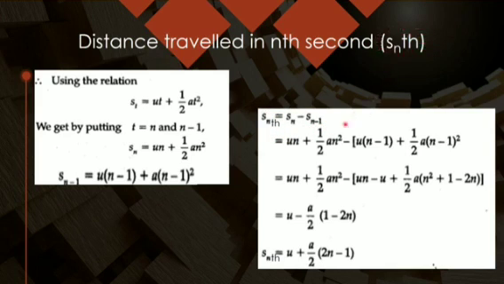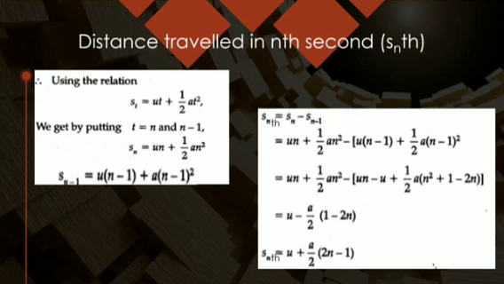So you can subtract these two, simply taking the values of S_n and S_(n-1), and if you work it out, we come to the answer: S_nth equals u plus a by 2 into (2n minus 1). So this is the equation. If I want to find the distance traveled in the nth second, that is to be written as S_nth.